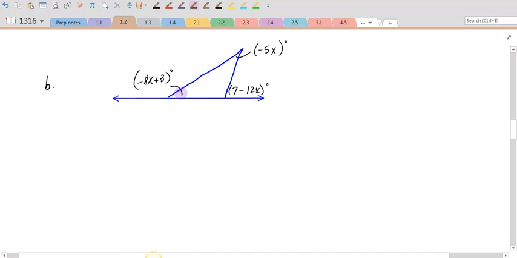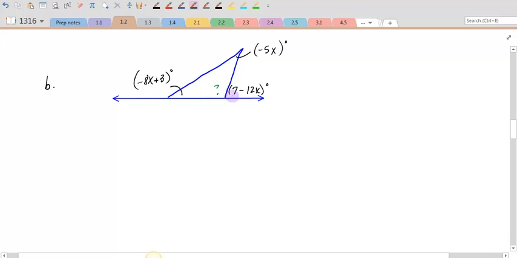I know that the angle down here is given by negative 8x plus 3. The angle up here is given by negative 5x. And I have an exterior angle over here at 7 minus 12x. So the way that I want to approach this, I know that I have 2 of the 3 angles of my triangle, and I know that the sum of those 3 angles would have to equal 180 degrees. So really I've got to figure out what is the measure of this third angle inside of my triangle.